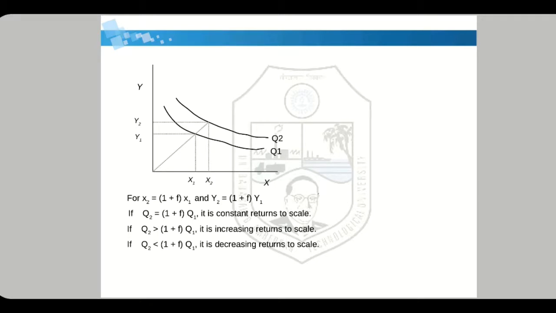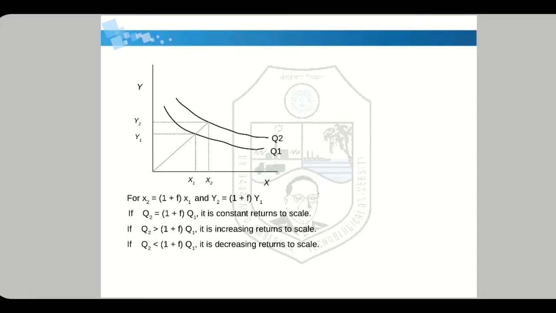Now, if we increase x1 by 1 plus f, and we increase y1 by 1 plus f, and after increasing x and y by 1 plus f, your q1 also changes by 1 plus f, then that is constant returns to scale. That is, q2 equals (1 plus f) into q1.